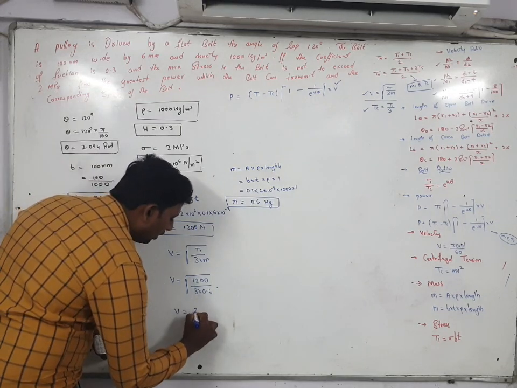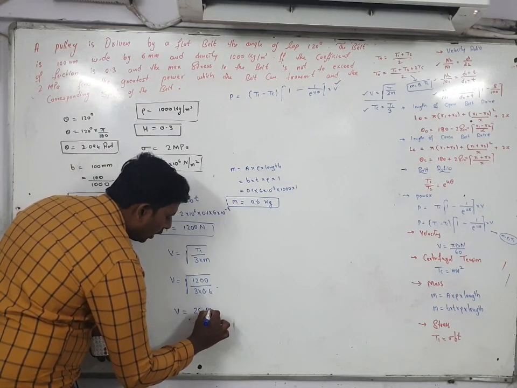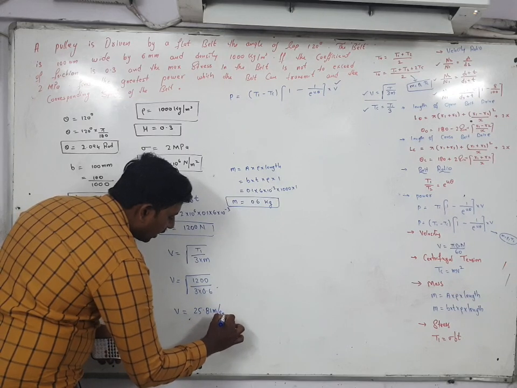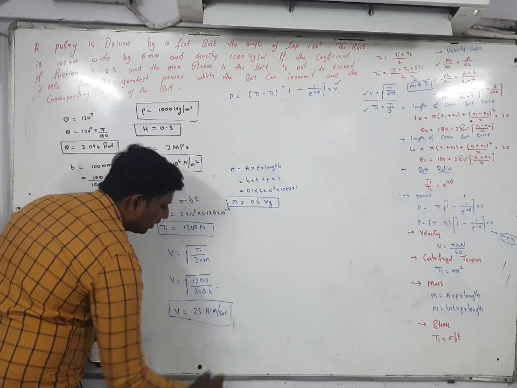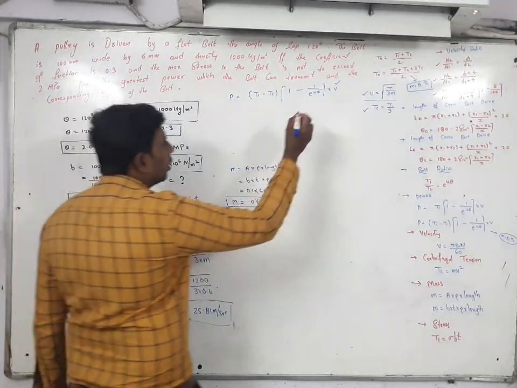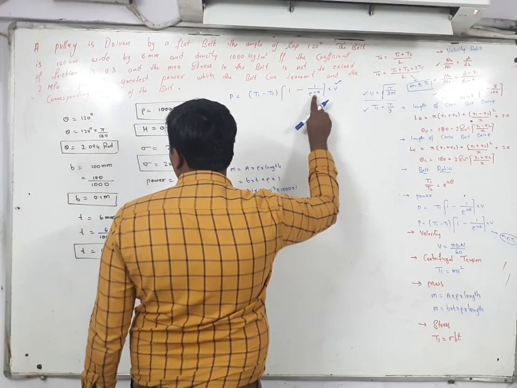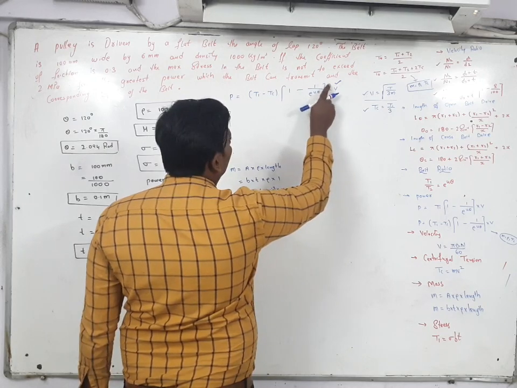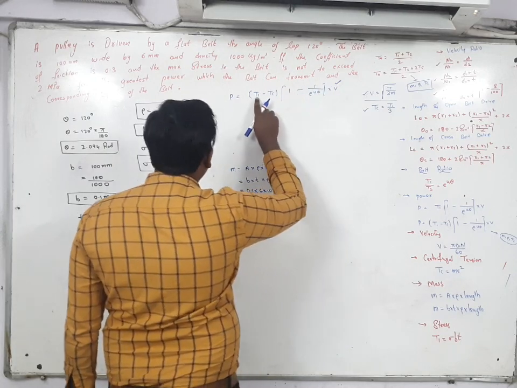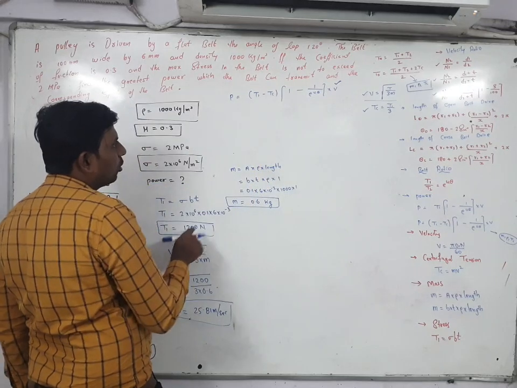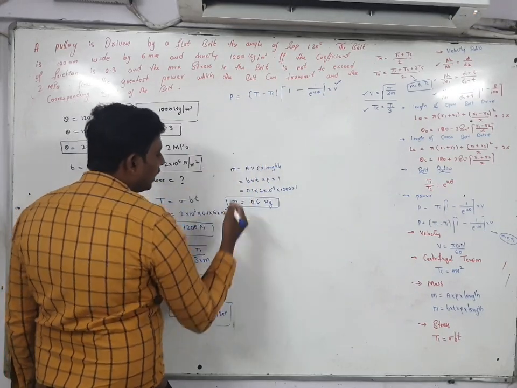So here you are getting 25.81. Velocity is 25.81 meter per second. This is the velocity. So here you got the first term, velocity. You know mu value as well as theta. So you will get this value only. And T1 also you got. Only need to find out the TC.